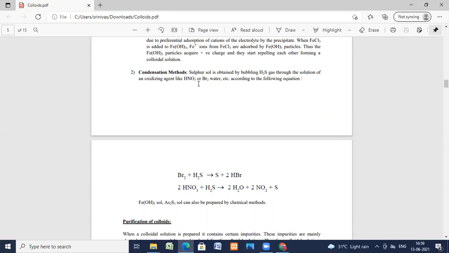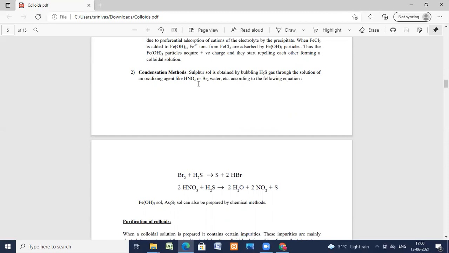One more example is the peptization. There is a beautiful diagram, but it's not shown here. The peptization method is also a beautiful one for colloidal preparation. Later on, we'll see the next chemical methods.